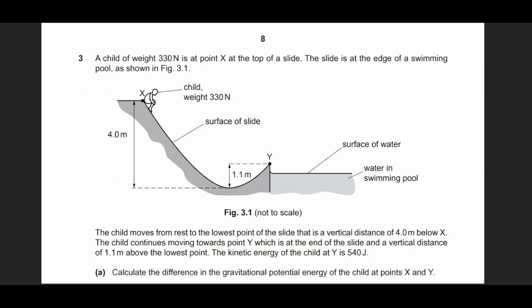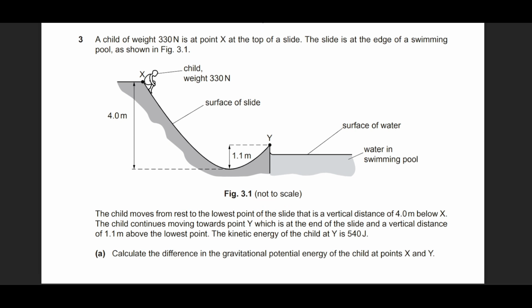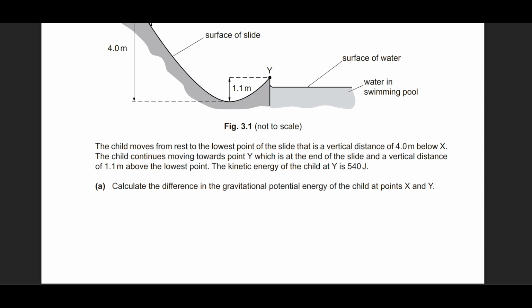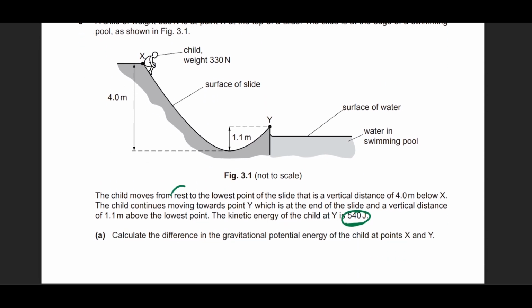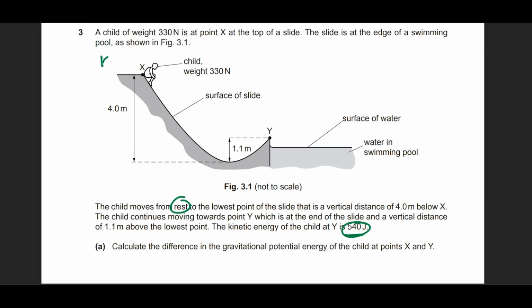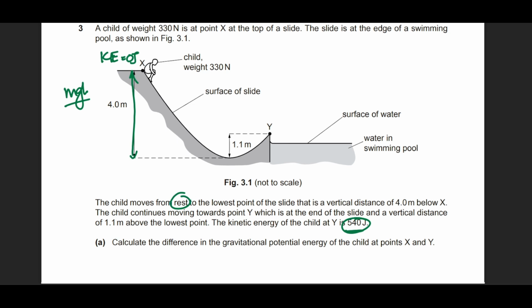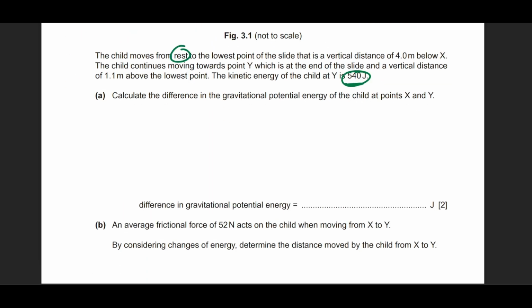Question number 3 is from work, power, energy. A child of weight 330 newtons is at the top of the slide. Data is given, okay, fine. This is important. He says that it has a kinetic energy of 540 joules. And has it started from rest? Yes, it has started from rest. So previously its kinetic energy was equal to 0, but it had some mgh or gravitational potential energy because it is standing above some height. These are initial predictions. Let's go ahead.